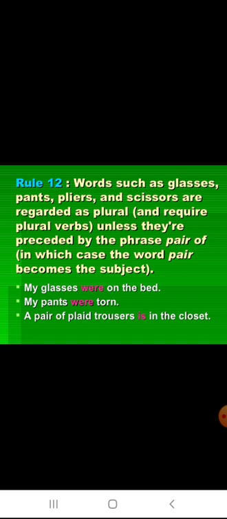Rule 12. Words such as glasses, pants, pliers and scissors are regarded as plural and require plural verbs unless they are preceded by the phrase pair, in which case the word pair becomes the subject because they will mean a pair. My glasses were on the bed. Normally the words are in plural, that's why it will take a plural verb. My pants were torn. A pair of black trousers is in the closet.